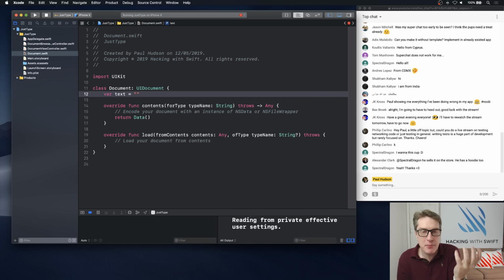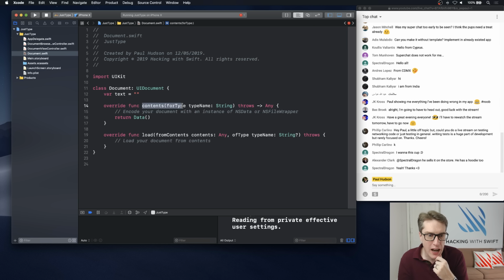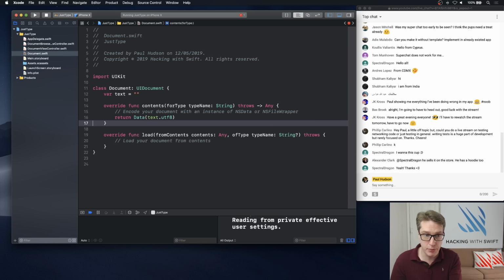Next, now that we have some data to work with, we have to load and save that somewhere. And that's where these two methods come in. Contents for type is called when it's time to save your document. You've got to take your text somehow and wrap it up into a data instance, which might mean using Codable to encode it to JSON, whatever. In our case, it's a simple string. So our code here is nice and simple. We can just say, return a Data using our text.utf8, like that. Just take our text and make a data instance straight away. Boom. That is saving.